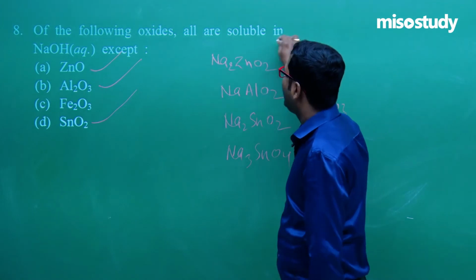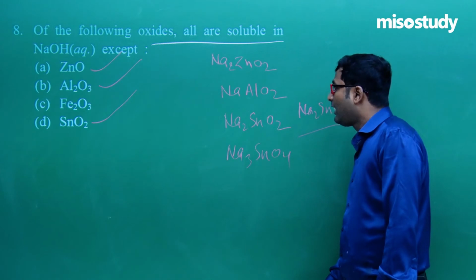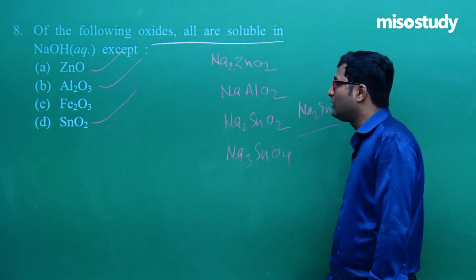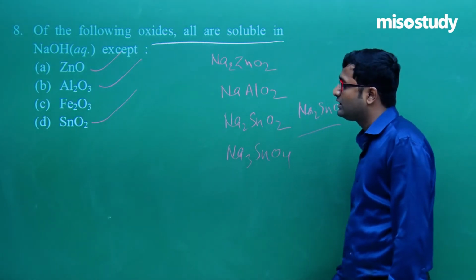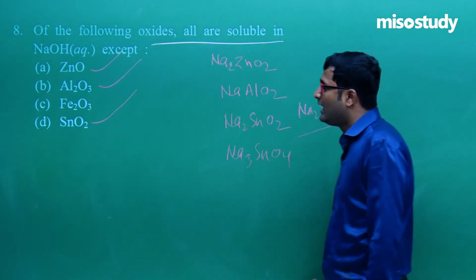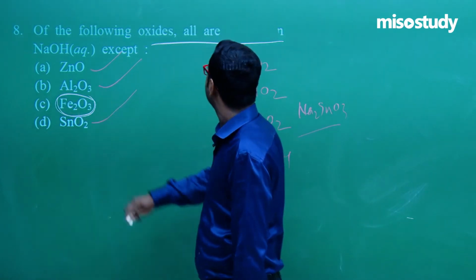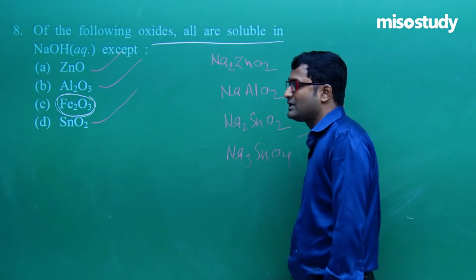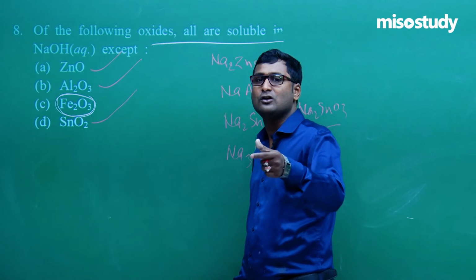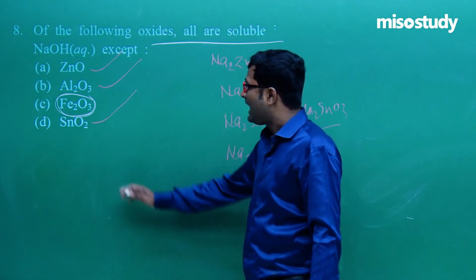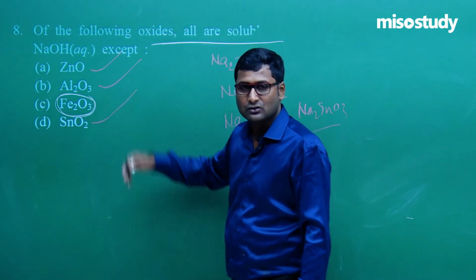ZnO, Al2O3 and SnO2 are all soluble in aqueous NaOH, but Fe2O3 does not react with NaOH. A metal oxide is basic in nature, slightly basic. Iron is a metal, so base and base do not combine.